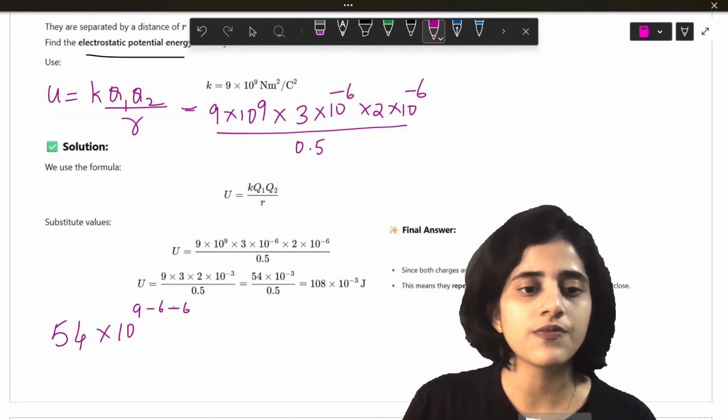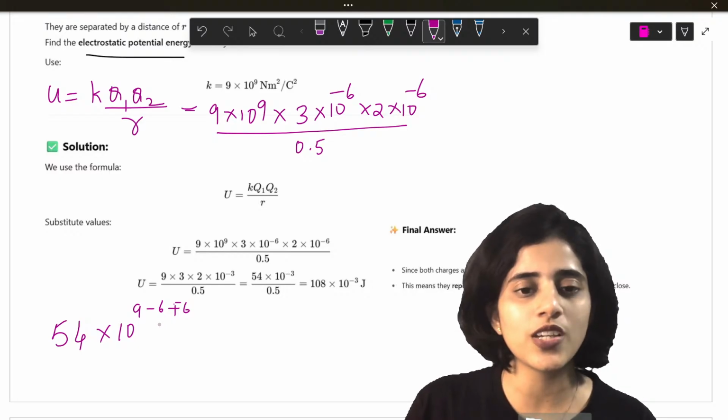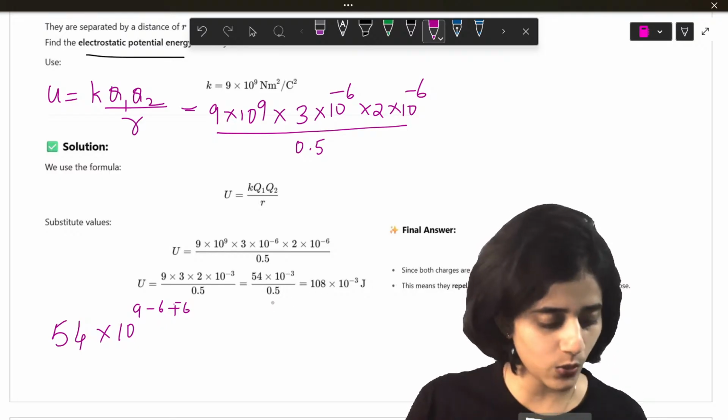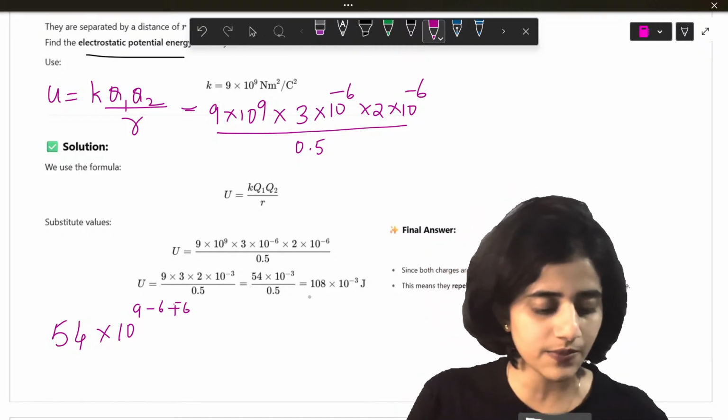54 into 10 raised to 9 minus 6 minus 6. The minus 6 should cancel. I think there is something wrong with the powers here. What are you all getting? What is your answer?